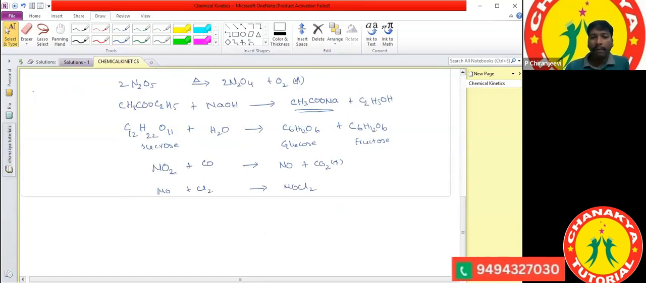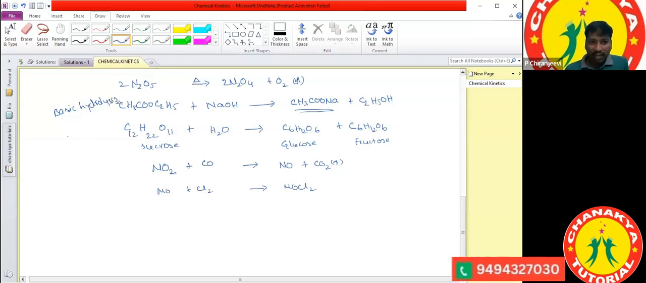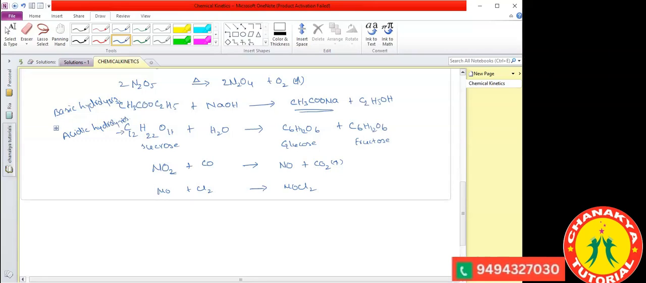Got it? This is the basic hydrolysis. This reaction is basic hydrolysis. The second reaction is acidic hydrolysis. Same, this reaction you will get again in the biomolecules chapter. Okay, then Aditi. Yes, sir.